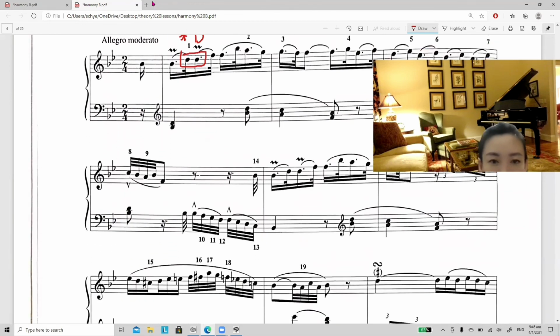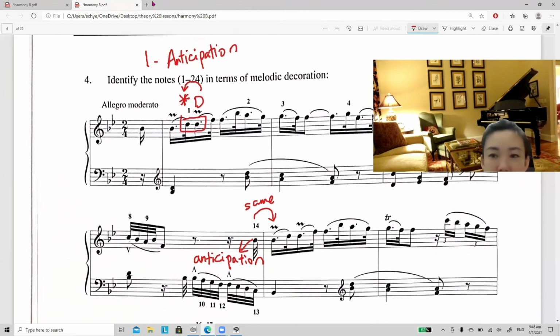Let's look at another example of anticipation, like number 14. This 14 is the same as the next note. It must be the same as next note because you anticipate the next note. So the number 14, I can identify as anticipation also. Okay, so that's all about the melodic decoration. These are just basic skills to identify the melodic decoration.